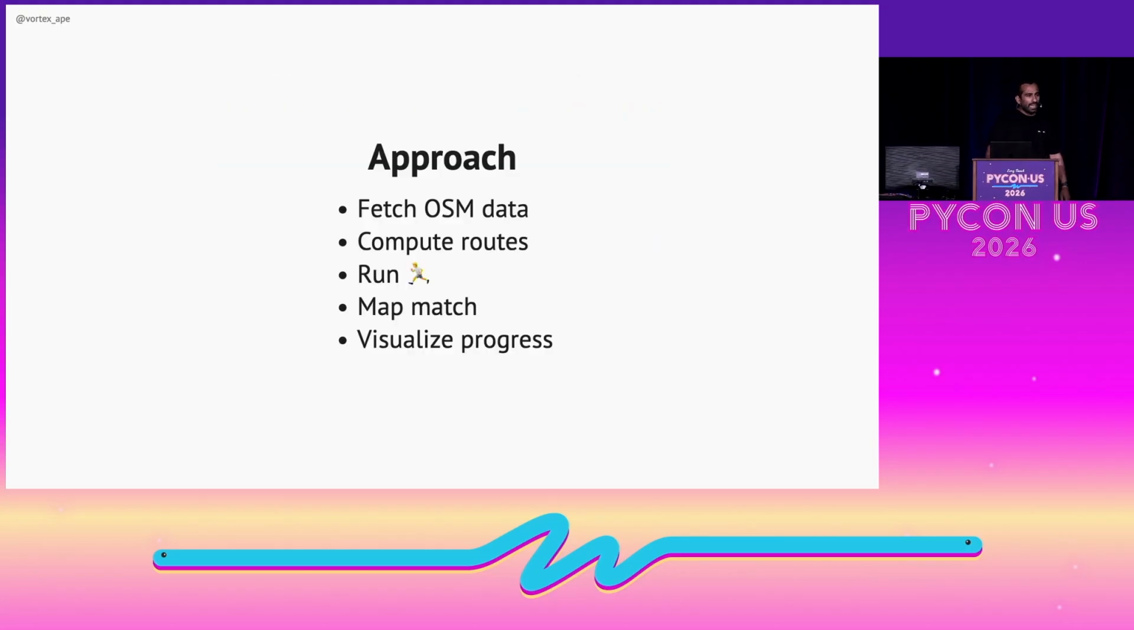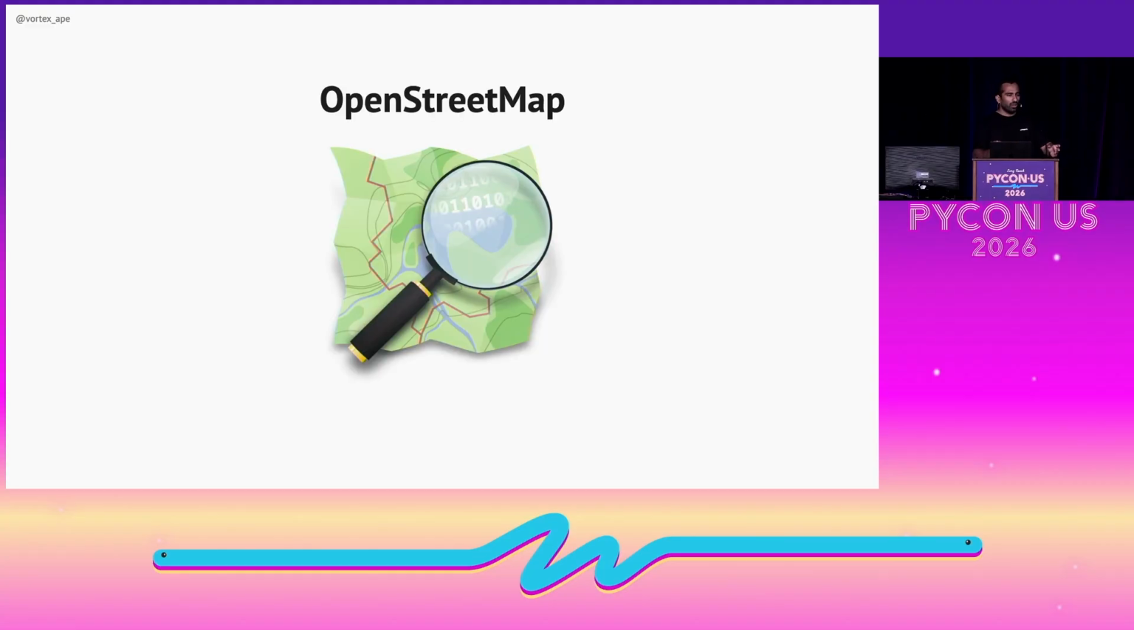So this is an approach that I came up with. Fetch the street network for Paris from OpenStreetMap, compute the minimum number of 10K routes that would cover every street in Paris, because I only wanted to do 10K, which is like 6 miles, at a time. Run them, and then automatically match my runs to the street network and visualize my progress. For those of you who are not familiar, OpenStreetMap is this open map database updated and maintained by a community all across the world. And it's very easy to fetch the street network for a city using a library called osmnx, which we'll look at a bit later.